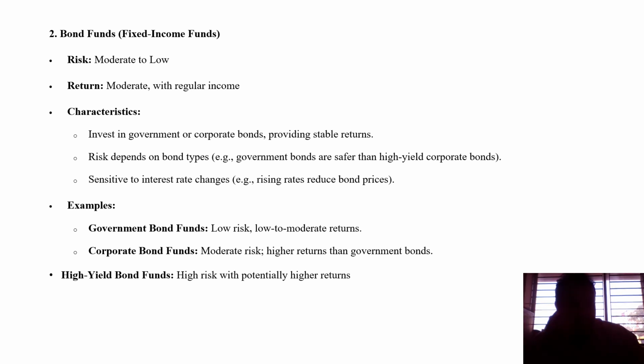The characteristics are investment in government and corporate bonds providing stable returns. And we'll see the different characteristics, how these investments are made in different types of segments. Risk depends on the bond types, and the classification of this risk depends on the form of bond: government bonds are safer, corporate bonds higher yielding.